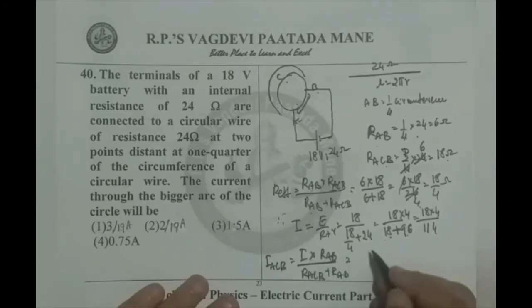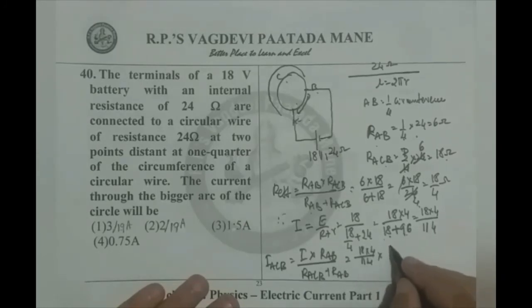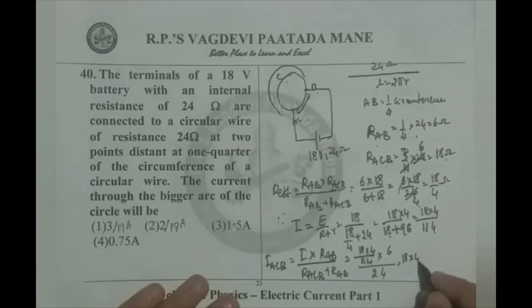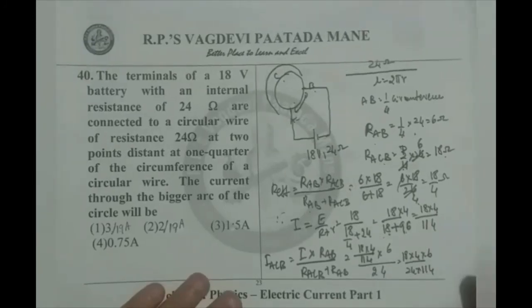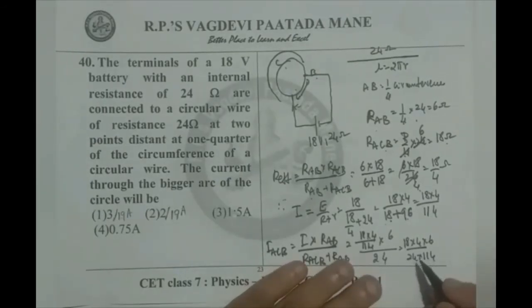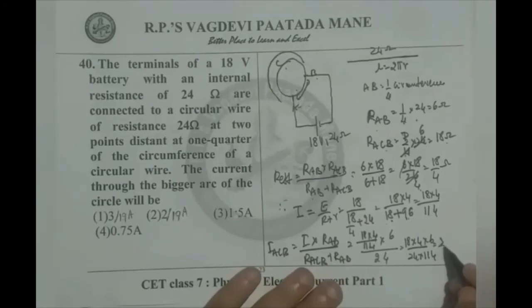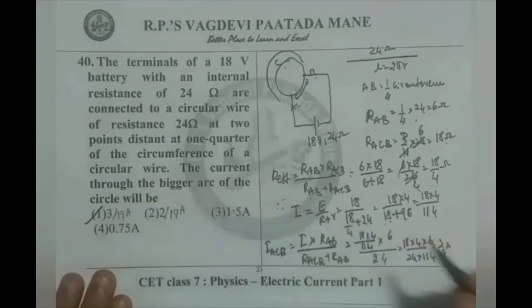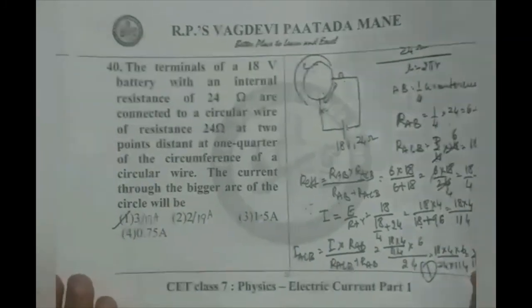Therefore, I is 18 into 4 by 114 into RAB, RAB is 6 divided by RACB plus RAB is 24. Therefore, 18 into 4 into 6 divided by 24 into 114. If we simplify this, we get 3 by 19 as the answer. You can check that. 3 by 19 ampere is the answer. Option 1 is correct.